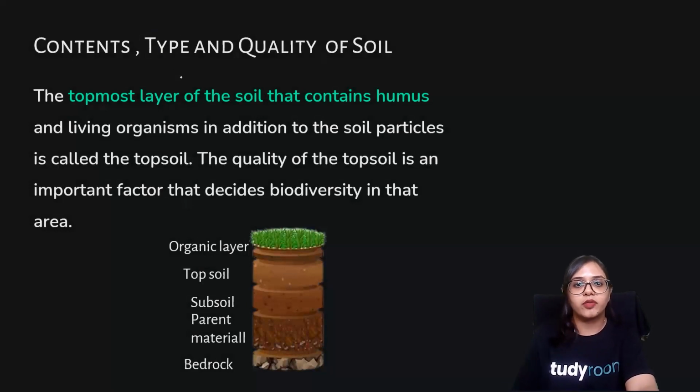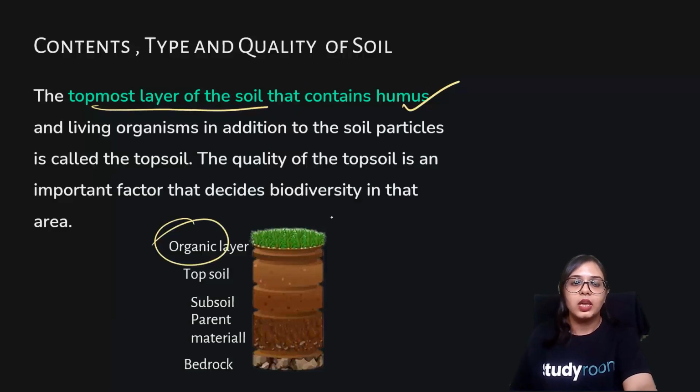The topmost layer of the soil contains the humus that is organic in component, and that helps the plants thriving on the soil to achieve a richer and greater amount of minerals. The quality of the topsoil is an important factor, and it decides biodiversity in that area.